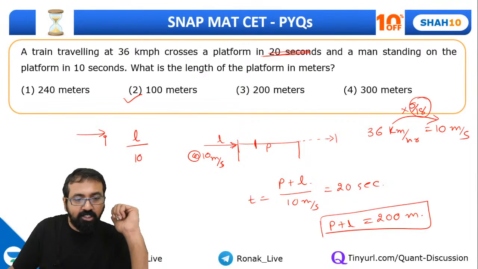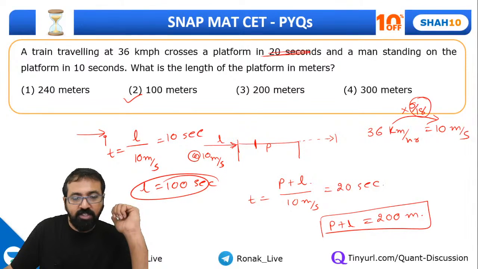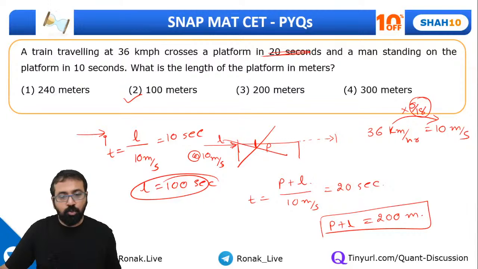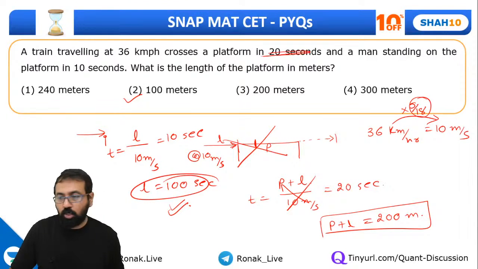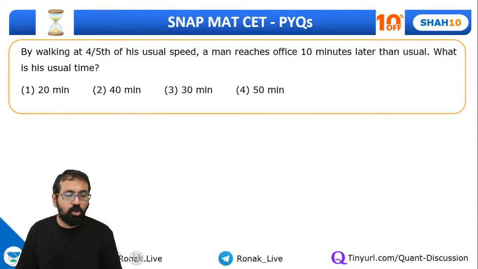At what speed? At its own speed. So time is equal to distance by speed, which is directly given as 10 seconds. So here the length will directly come out to be 100 meters. Are you getting this point? We actually don't need this part. It can be directly solved. Yes guys, so this was a simple question. Of course you could have easily solved.